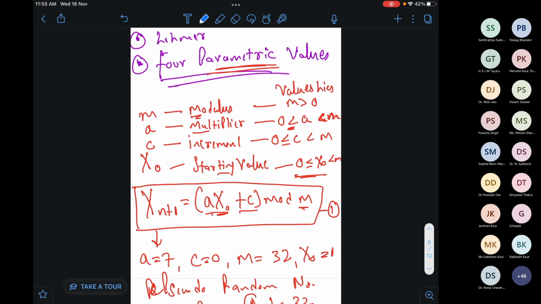So what is x n plus 1 here, and what is x naught in this formula? X naught is the starting value, the initial value, and x n plus 1 will give me the next value after the starting value. It will give the result of that particular value. So the formula is x n plus 1 equals (a x n plus c) mod m. And now I have to put the values, not me, the computers have to put the values.